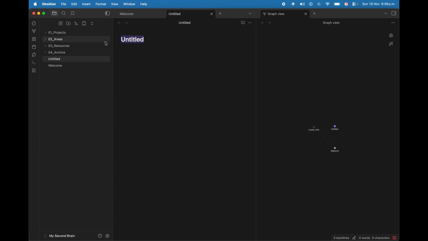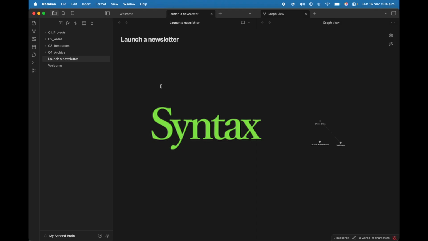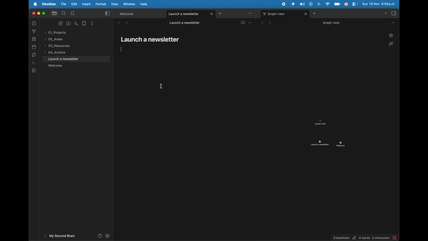Alright, so let's add a title. I have a project in mind, which is launch a newsletter. So Obsidian, as other software, has something called syntax. I want something automatic and something really quick. I will start by creating a header. For that, I will press the hash sign 2 times. We have now 2 hashes, then I need to press the space key. And let's say that I want why this matters as my header.